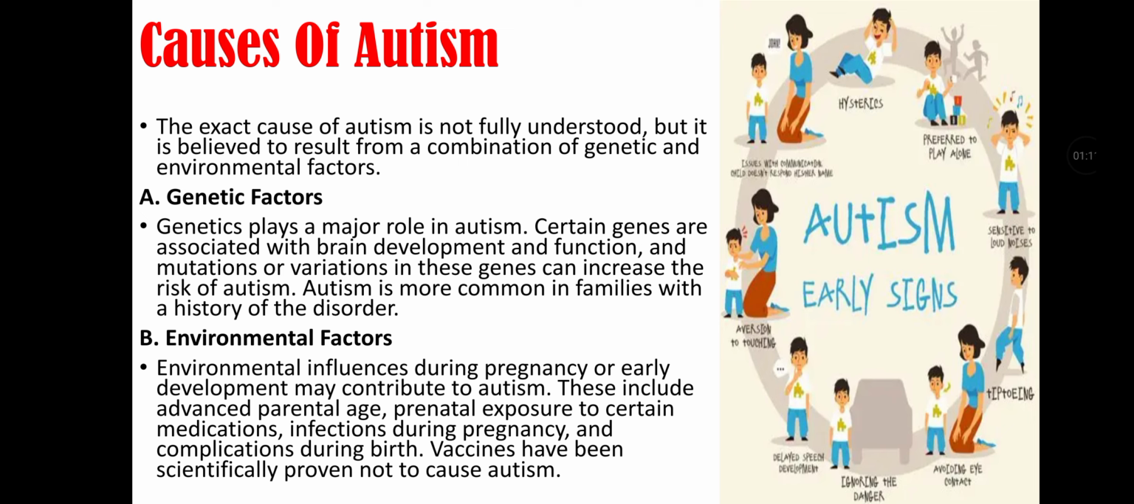Then there are environmental factors, as environmental influences during pregnancy or early development may contribute to autism. These include advanced parental age, parental exposure to certain medications, infections during pregnancy, and complications during birth. Vaccines have been scientifically proven not to cause autism.